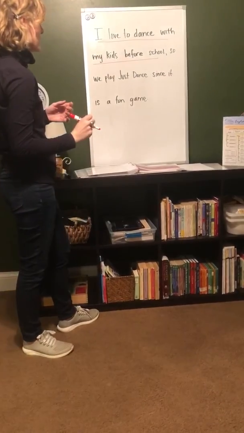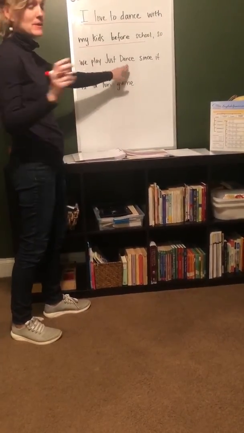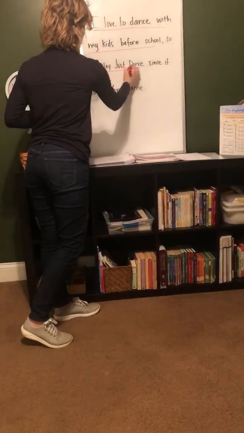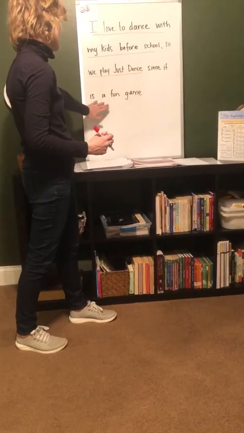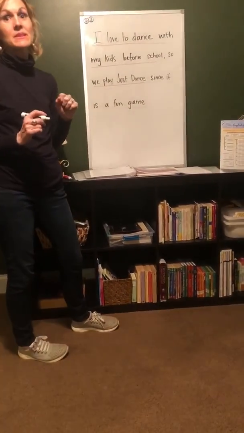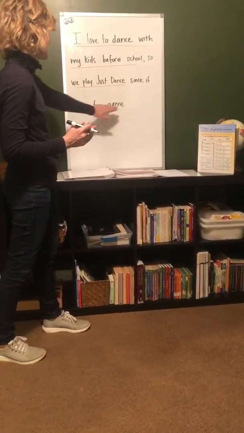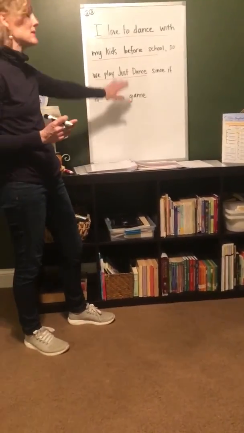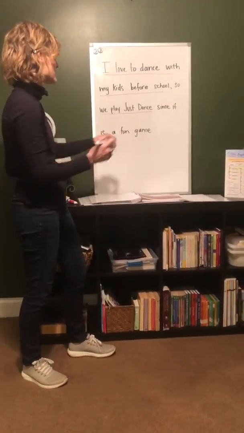So, we play Just Dance. That's our second independent clause, right? Okay? Since it is a fun game. That is our dependent, right? That could not stand on its own. It is a fun game is dependent on the rest of the sentence, right? So that's our dependent or subordinate clause.